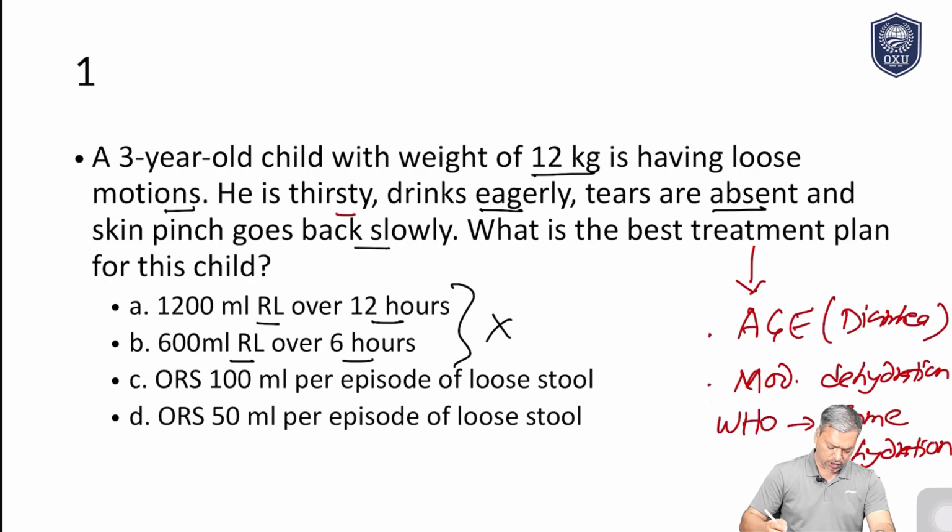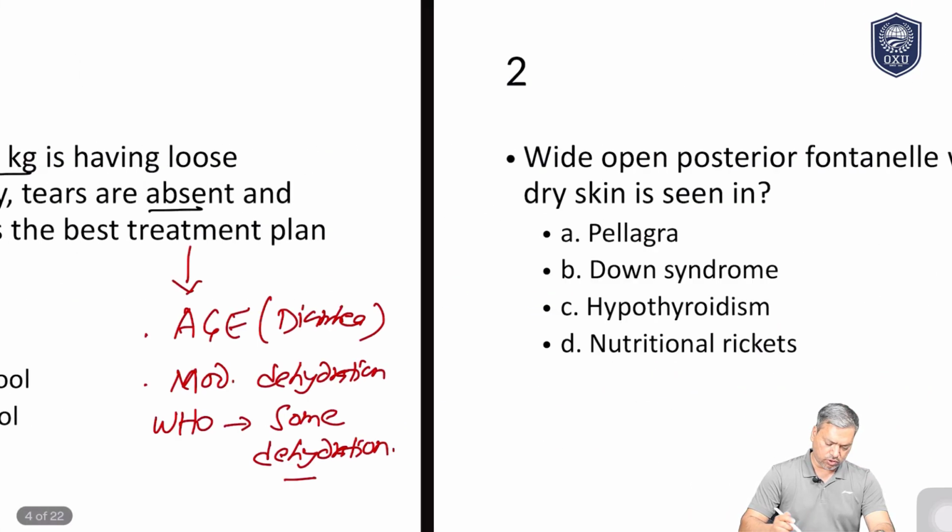Now there are two remaining options, and let's look at option C. ORS 100 ml per episode of loose stool. This is the correct answer here, because this is a case of some dehydration, and we treat some dehydration like this. So this is a pretty simple type of MCQ. Now let's go to question number 2.